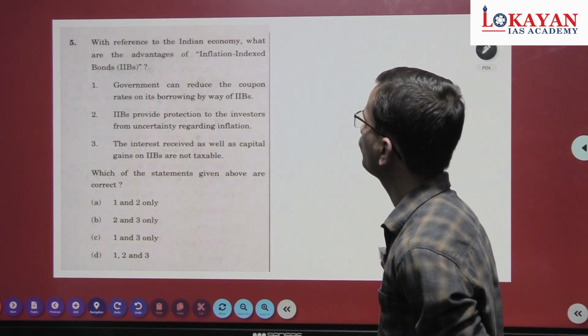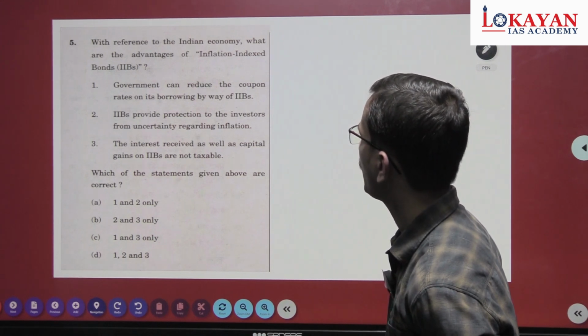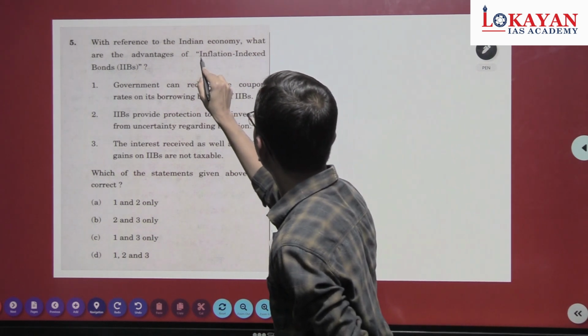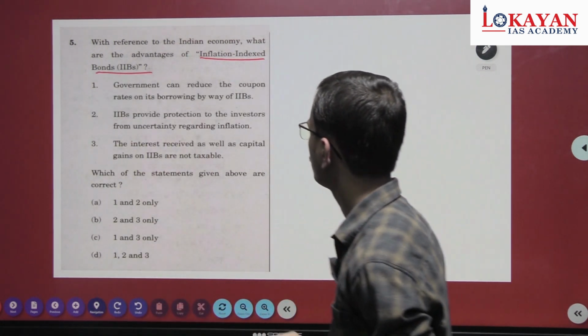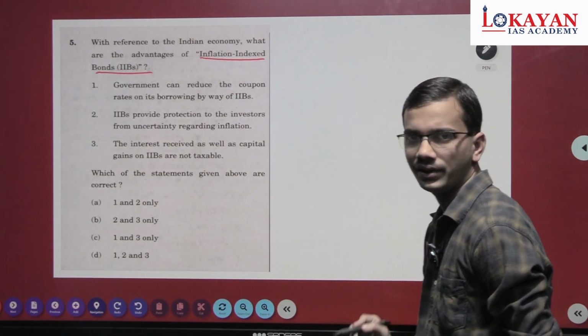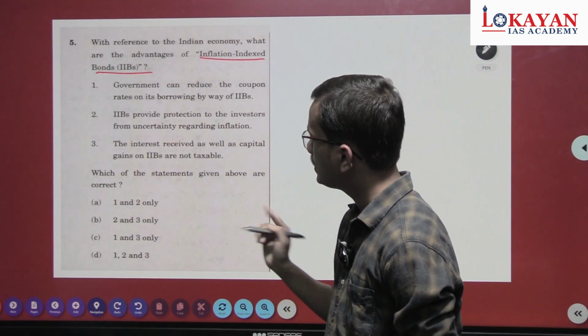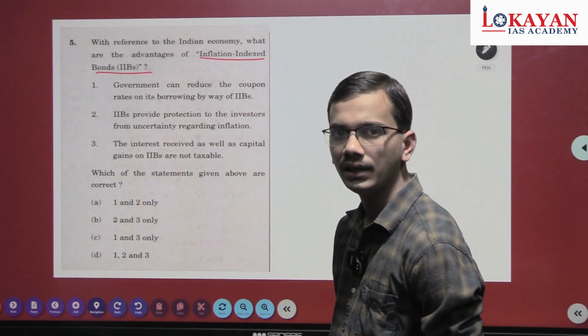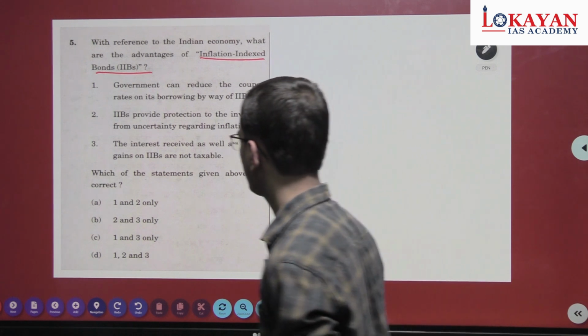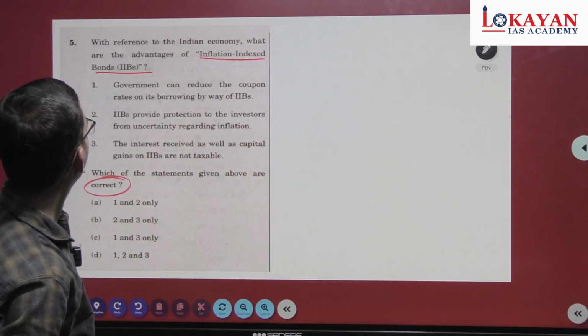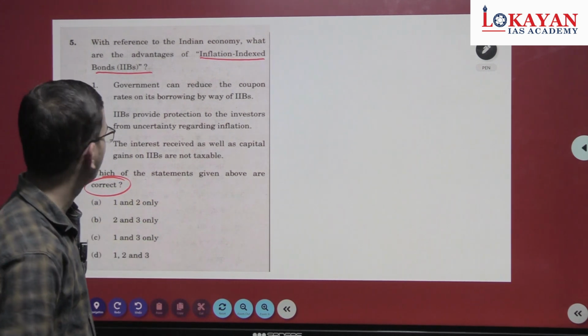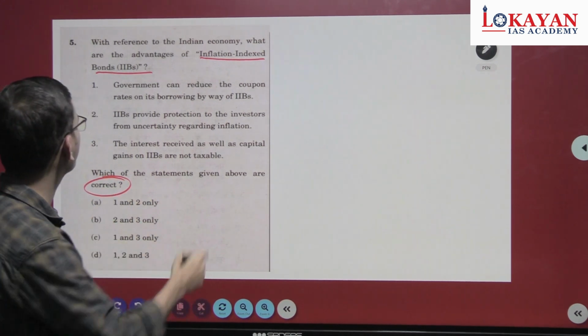With reference to the Indian economy, what are the advantages of inflation indexed bonds? See, this question also we have to solve logically by eliminating certain statements. We have to find the correct statements. Go statement by statement.